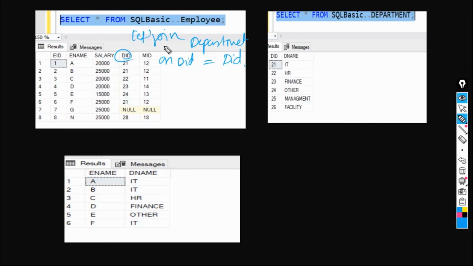In case of left outer join, what happens? All the records from this left table will be picked. So what are the names? A, B, C, D, E, F, G, N. So till F we have. G is also picked. But what will be the value for this one?